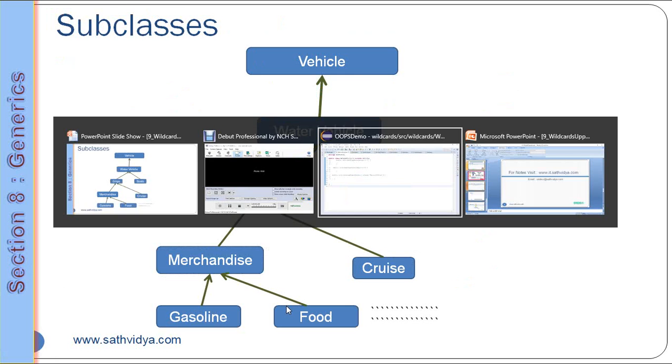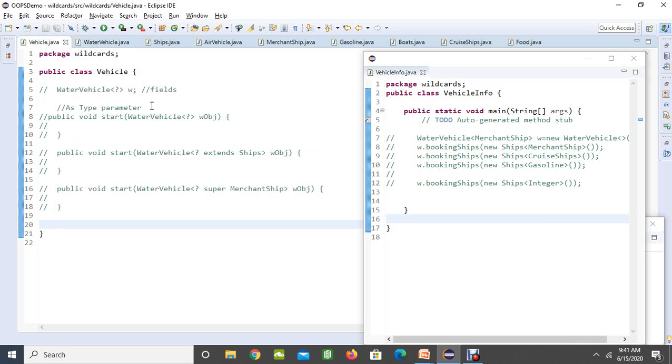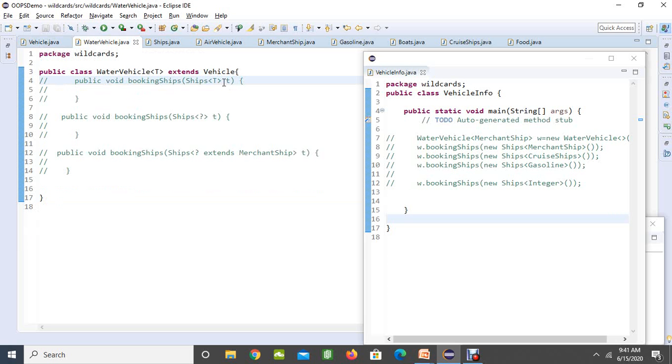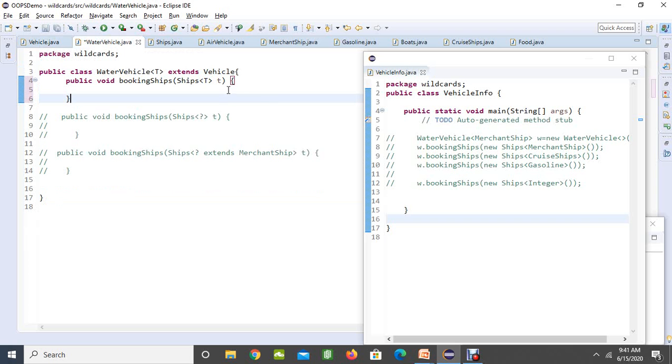So go to our Eclipse. Here we are going to talk about a water vehicle. In our last class, our vehicle was not a generic. Here our water vehicle is a generic. So we might be thinking, in our last class we could not assign T here because our vehicle was not a generic. Here T is allowed to assign. It doesn't produce any compilation error if you give T like this. You might be thinking this is the parent class, and we can assign all the subclasses to our parent class.